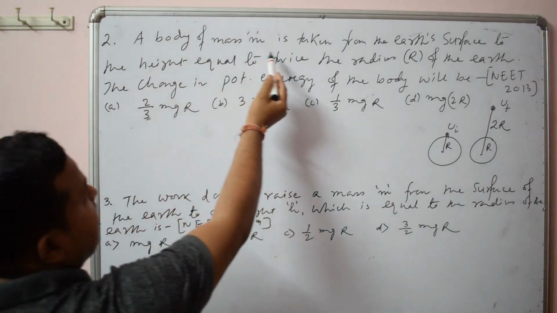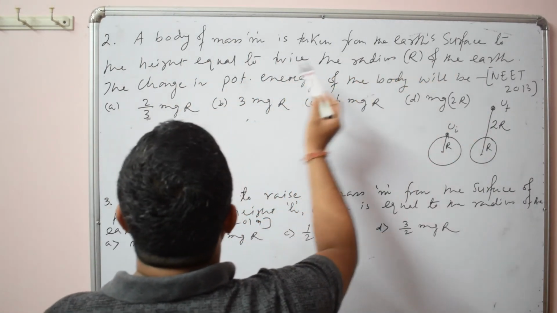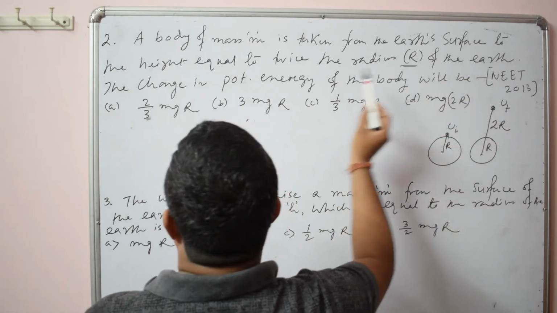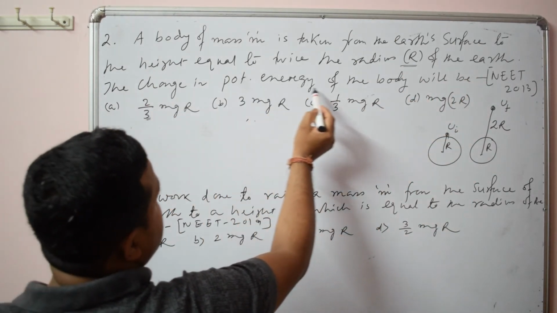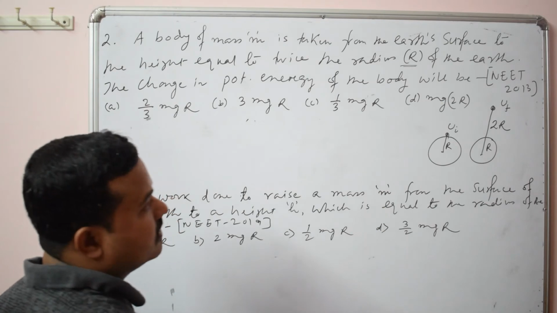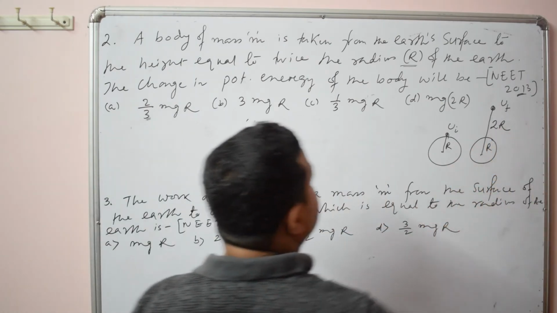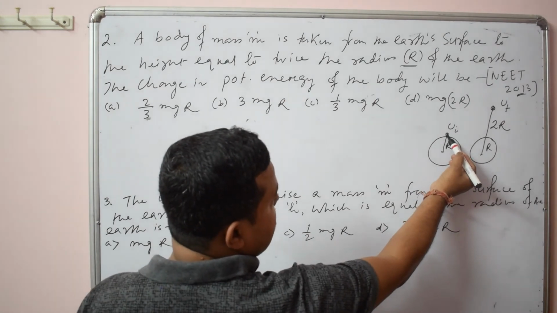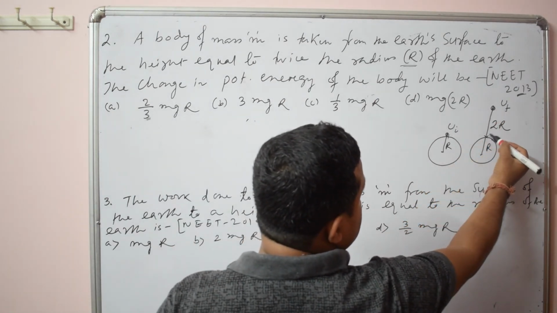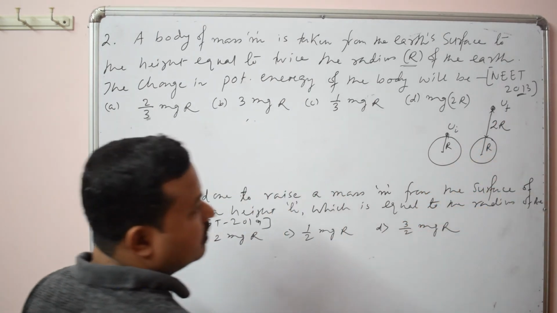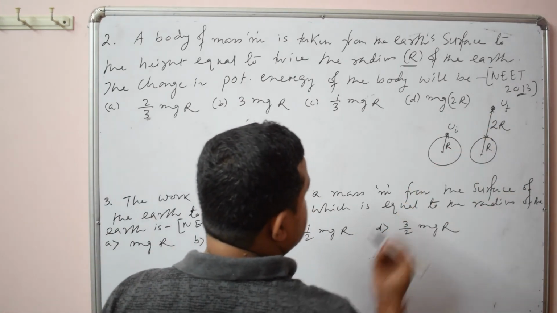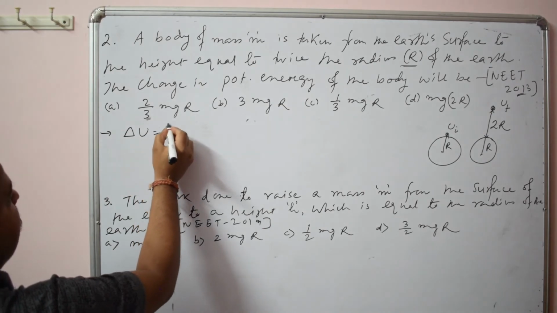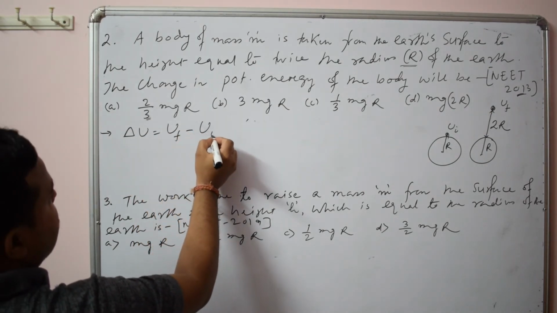A body of mass m is taken from the earth's surface to a height equal to twice the radius R of the earth. The change in potential energy of the body will be. So it is a direct question, and you see it came in 2013 NEET. Now what is given? A body is taken from the surface to a point twice the radius of the earth from the surface. So you have to find the change in potential energy. Direct question. Change of potential energy is simply final potential energy minus initial potential energy.